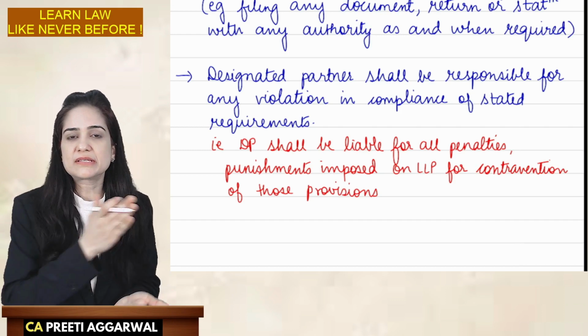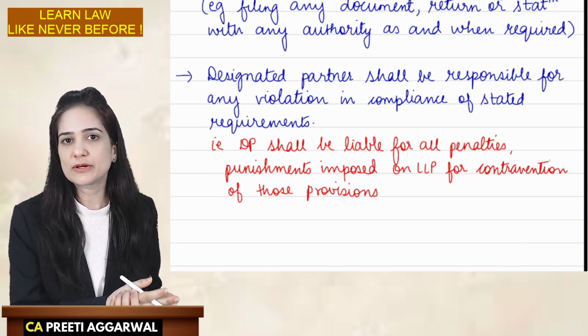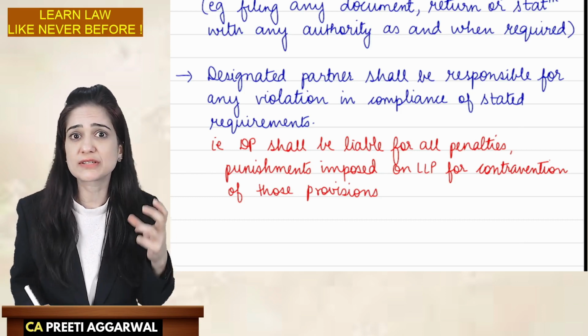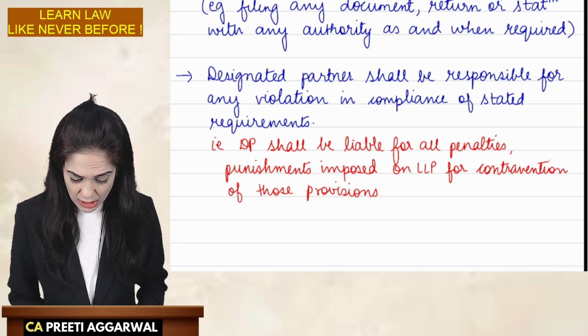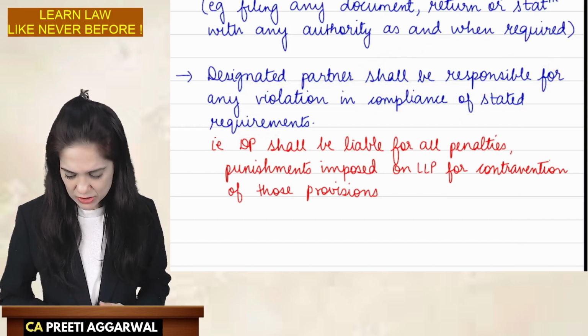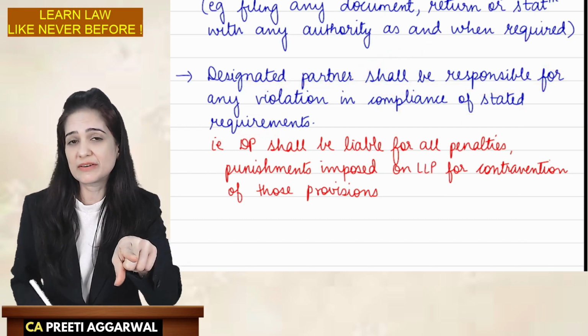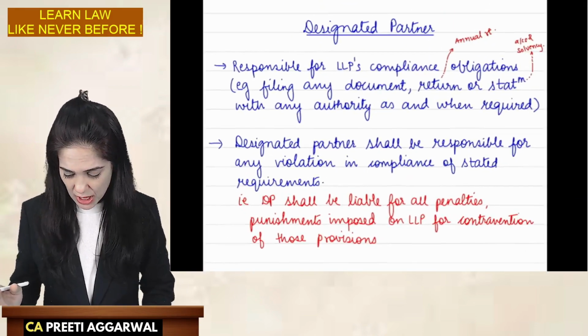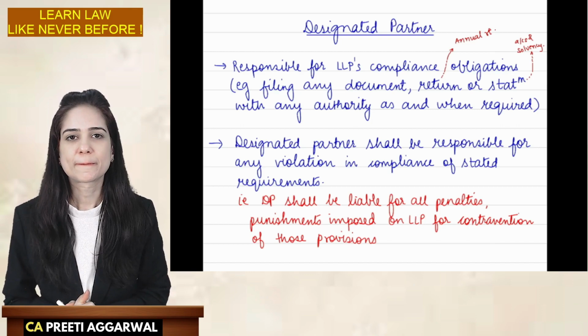The DP is in charge and if they have not fulfilled their obligation, they will be held personally liable. So can I say that this is a position of great responsibility? Yes. He will be held responsible for all the penalties. Please pause the video and copy this in your notebook.